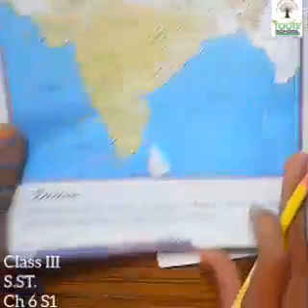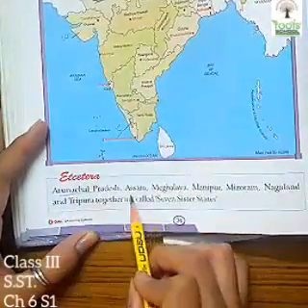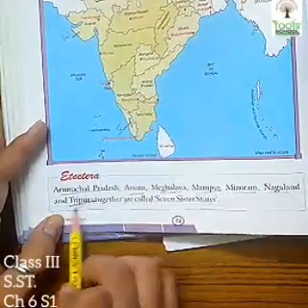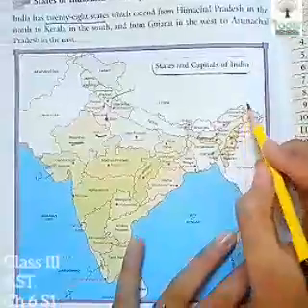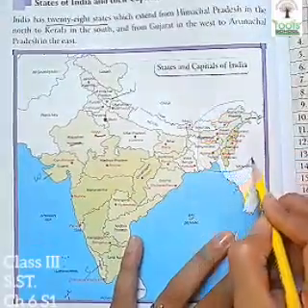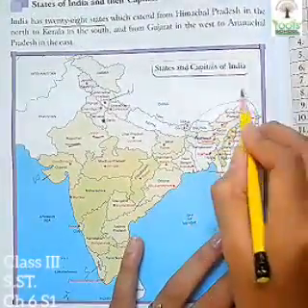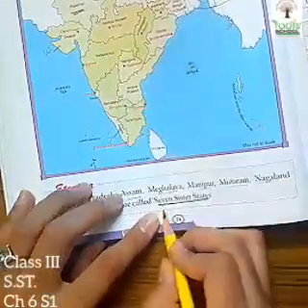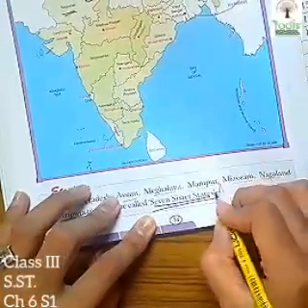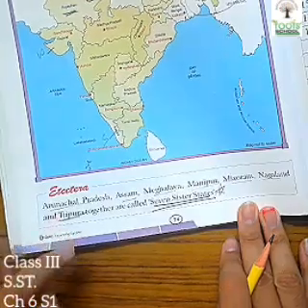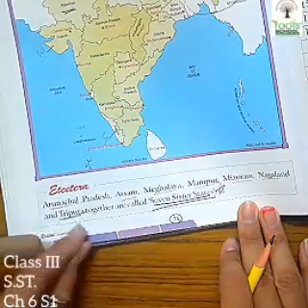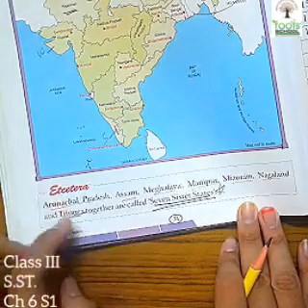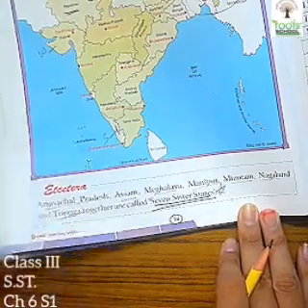Now, there is one extra point given: Arunachal Pradesh, Assam, Meghalaya, Manipur, Mizoram and Nagaland, as well as Tripura. All the states that are over here, in this circle I have drawn from the east part, are known as the seven sister states. In the exam, you can be asked which states are known as the seven sister states, or what these states are known as. So you have to learn it in both forms.